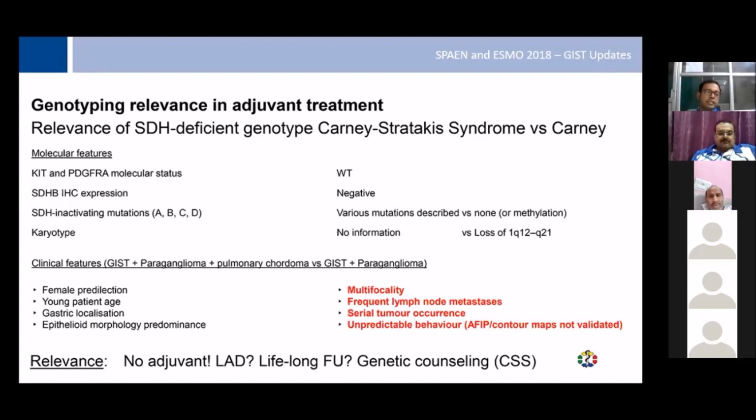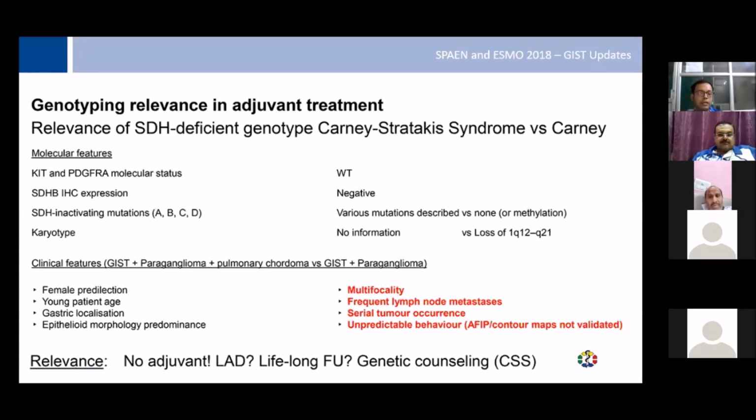Now, clinical features could be in Carney triad, which could be paraganglioma with pulmonary chondroma, and Carney-Stratakis, which could be just with paraganglioma. Now, what are the important things? They have female predilection, young age, gastric localization, epithelial morphology, multifocality, lymph node metastasis, serial tumor occurrence, and unpredictable behavior.